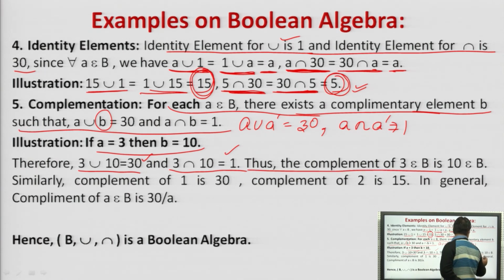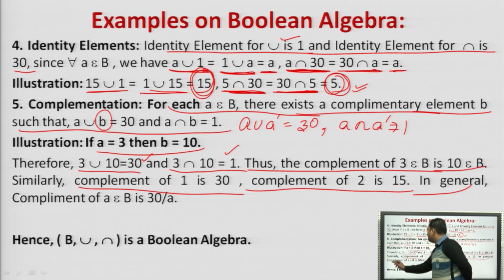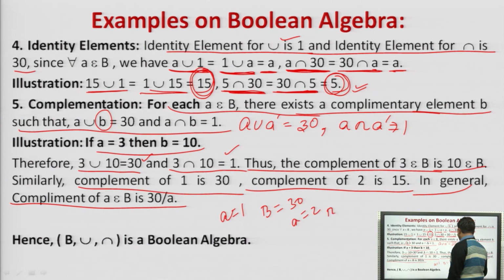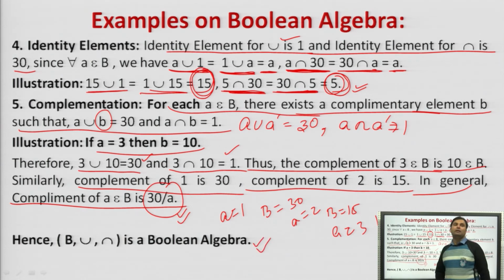Thus the complement of 3 belongs to B is 10, and similarly the complement of 1 is 30. The complement of 2 is 15. In general, we can say that complement of A belongs to B is 30 by A. Right. So if A is equal to 1, B is what? 30. If A is equal to 2, B is what? 15. If A is equal to 3, B is what? 10. So this is the way to calculate the Boolean, and hence we can say that this is a Boolean algebra because it satisfies the closure, commutative, distributive as well as the identity and complement laws.